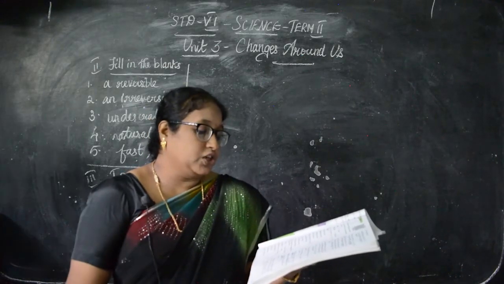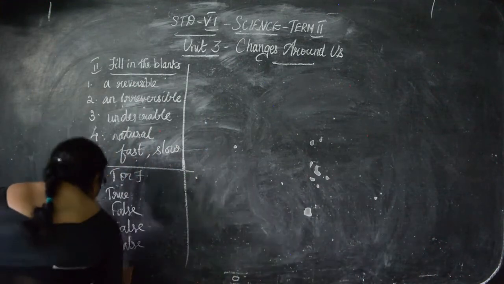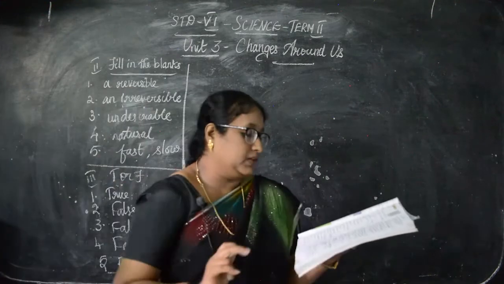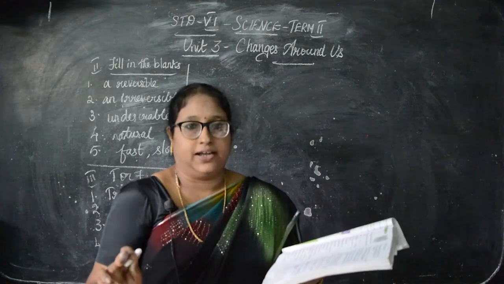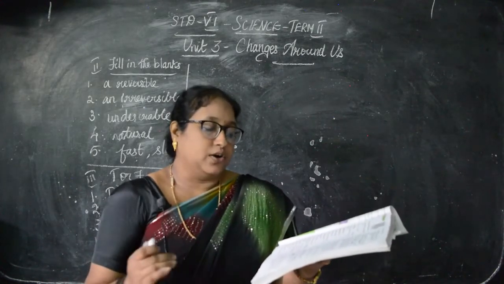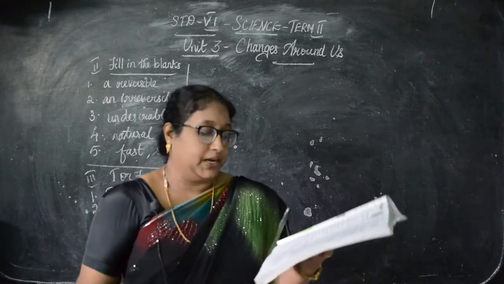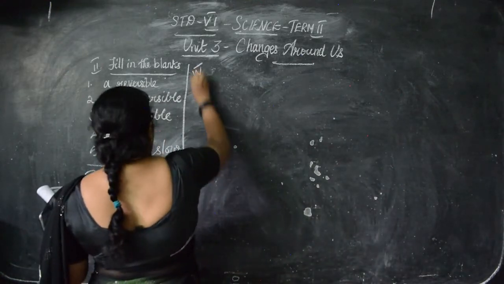Then, in a solution of salt in water, water is a solute. So again it is false. What will be the correct statement? Solute, underline. And then what correct statement will you write down? In a solution of salt in water, water is a solvent, you will write. Okay, that's the correct statement. Next you will go to the analogy. That is Roman number 4.